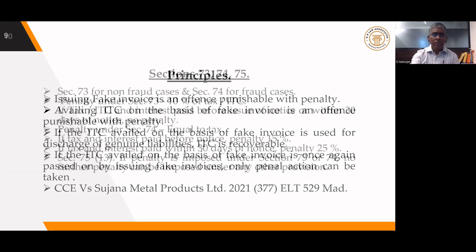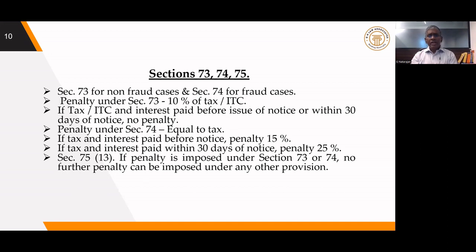So now, if we move forward, Section 73 and 74 talk about the determination of the tax liability, and Section 75 lays down various procedures. Section 73 will apply for those cases where there is no fraud, suppression, etc. And 74 will apply where fraud, suppression is involved. We all know that. Under Section 73, 10% of the tax amount or the ITC amount can be levied as a penalty. If the tax and interest is paid before issue of show cause notice or within 30 days of issue of the show cause notice, there will be no penalty under Section 73.